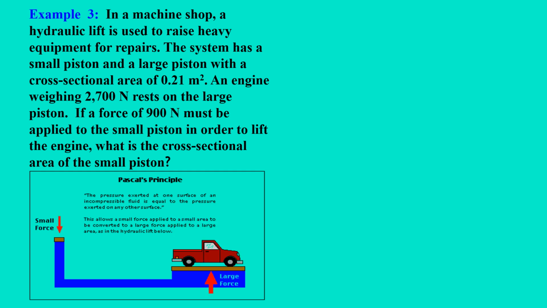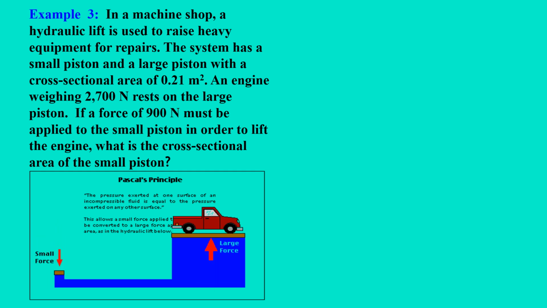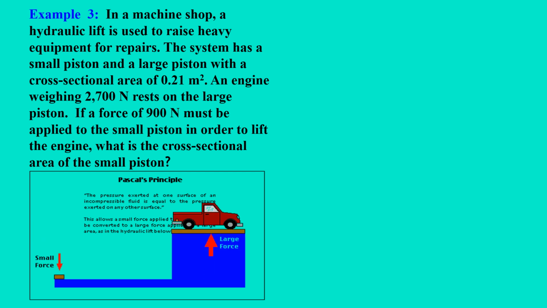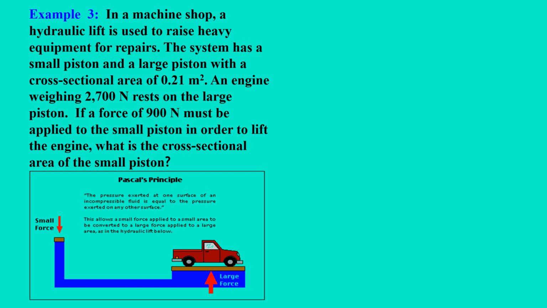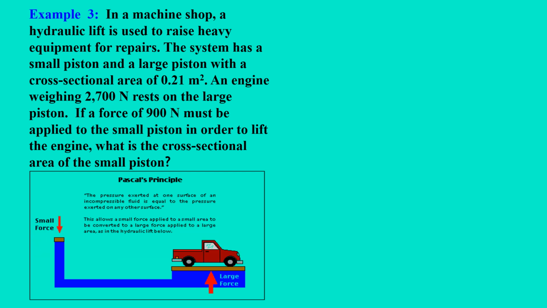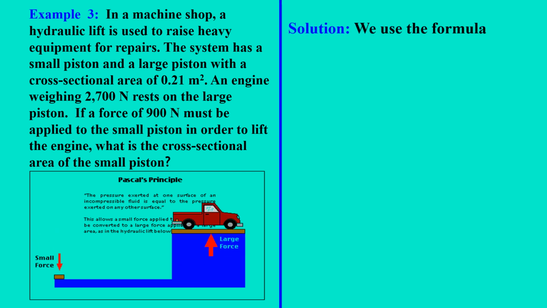In a machine shop, a hydraulic lift is used to raise heavy equipment for repairs. The system has a small piston and a large piston with a cross-sectional area of 0.21 meters squared. An engine weighing 2,700 newtons rests on the large piston. If a force of 900 newtons must be applied to the small piston in order to lift the engine, what is the cross-sectional area of the small piston?